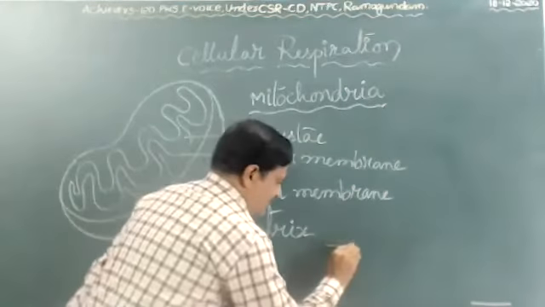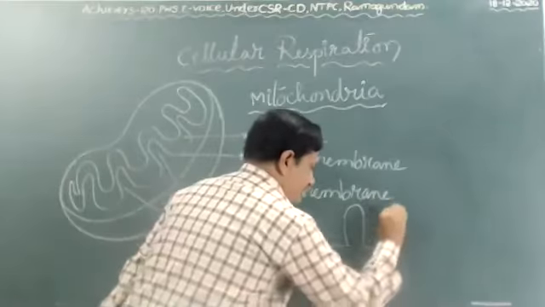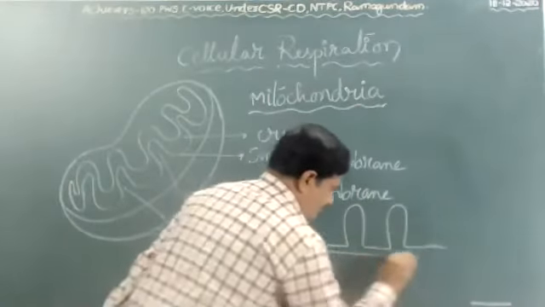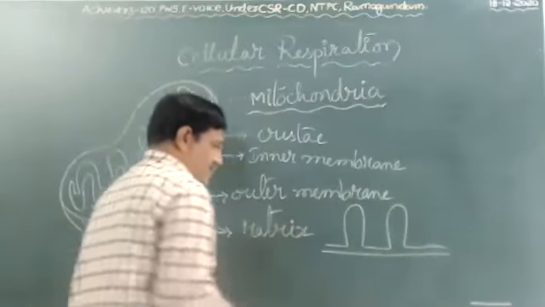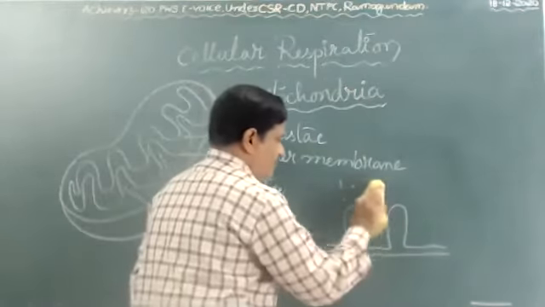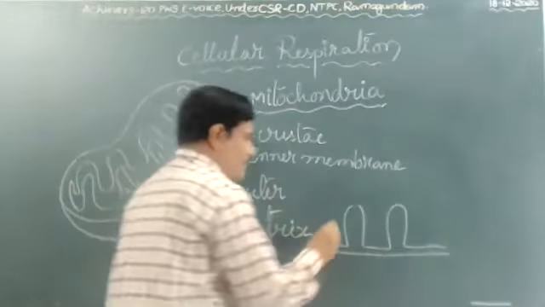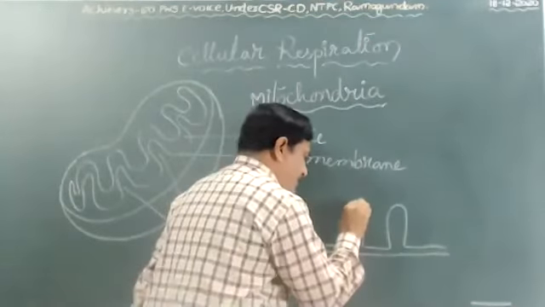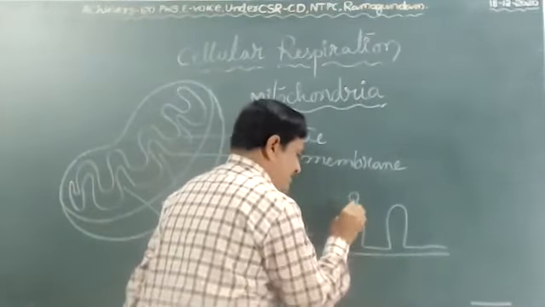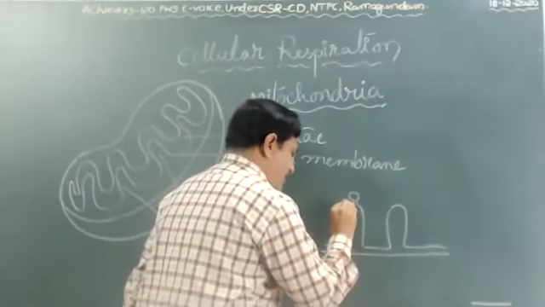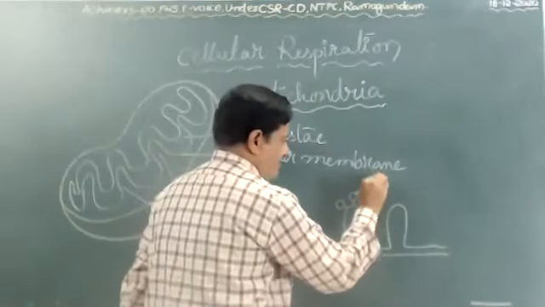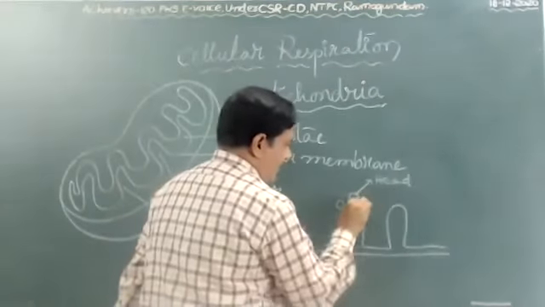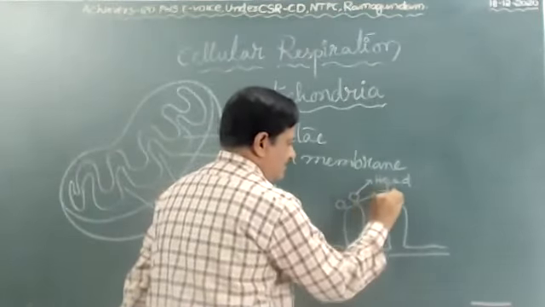On cristae, how is it? Okay, finger-like structure, this is called cristae. On cristae, head and stalk-like structures are present. So many head and stalk-like structures are present. This is called head and stalk.